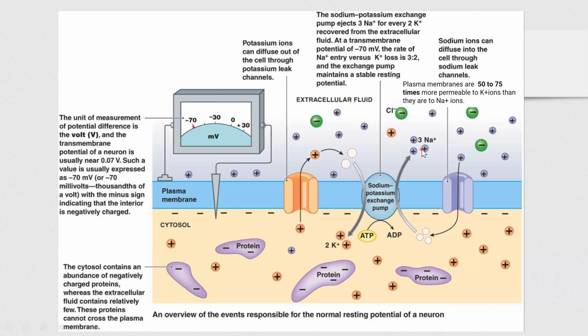Here, positive charges go out, positive charges go in. So the exchange is not a big deal. It does make a little bit of difference because 3 go out, only 2 go in, right? But it will only give you like -5 millivolts, not -70, not -100 millivolts, right? Now, something else needs to happen.